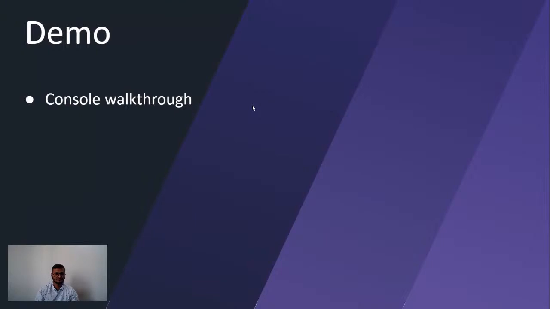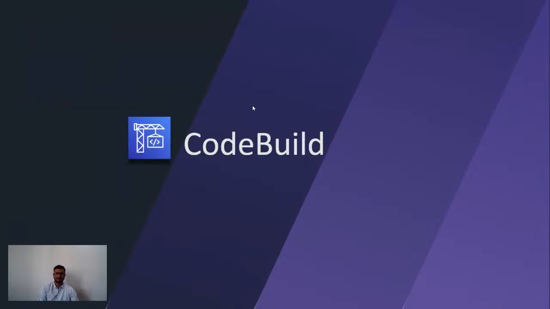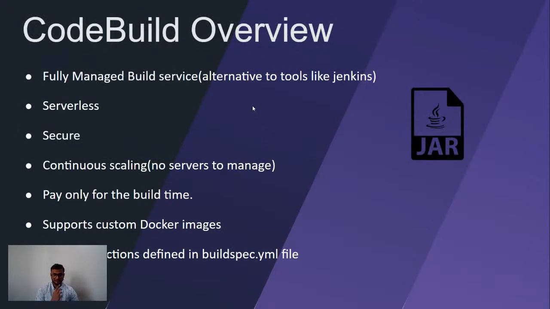Now we will go to the next part, which is CodeBuild. So first we'll understand what a build is. We talked about this build in multiple places today. For example, if I'm writing Java code, then we compile it, and then we get some artifact, which we call a jar. That we can consider as a build.